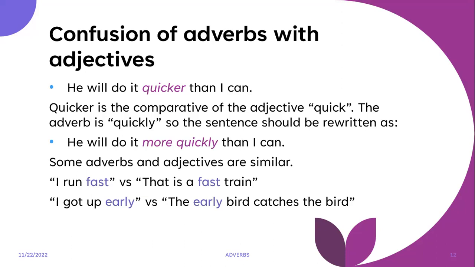Some adverbs have superlative and comparative forms. And then some adverbs and adjectives are similar, meaning that the word can be used as either an adjective or an adverb. So we have I run fast, adverb, versus that is a fast train, adjective. I got up early, adverb, versus the early bird catches the worm. Early there in the second sentence would be an adjective.